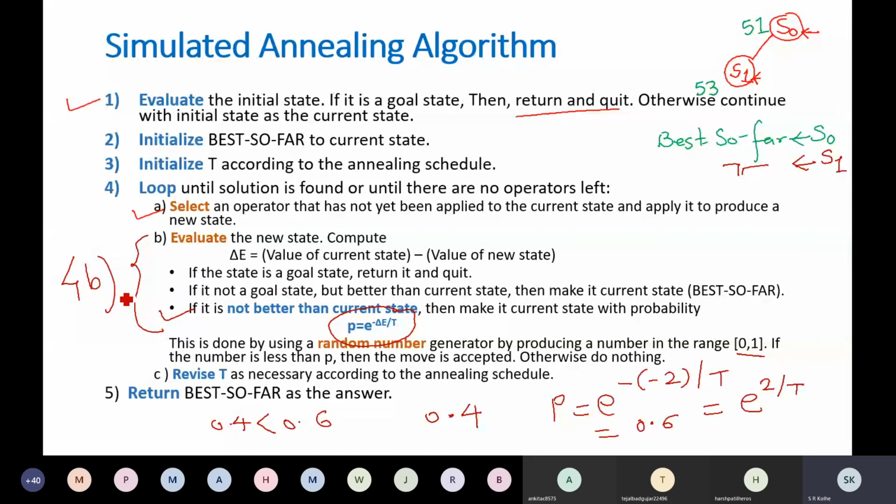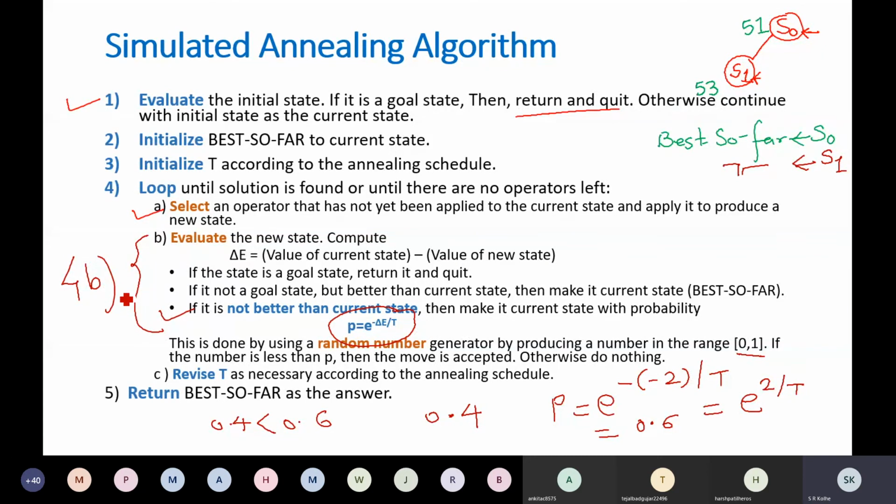If the newly generated state is better, no problem. But otherwise, if it is not better, it can still be accepted. Probability is used for that purpose, with a random number.